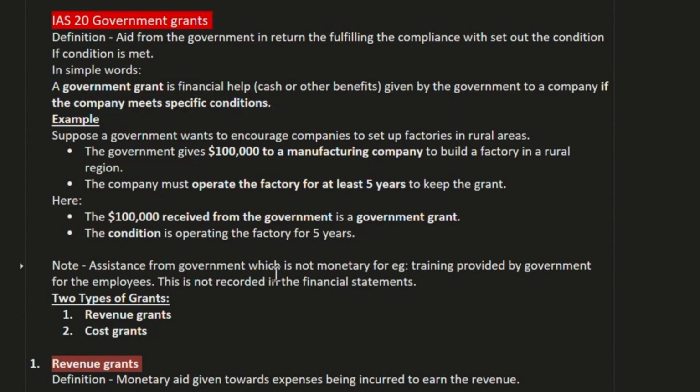Now here, assistance from the government which is not monetary, for example, training provided by the government for the employee, is not recorded in the financial statements. Whatever assistance we receive from the government in the form of any kind of training or skills upgrade program, these are assistance because it is not monetary. We cannot recognize this as a government grant. Instead, we can call it government assistance.